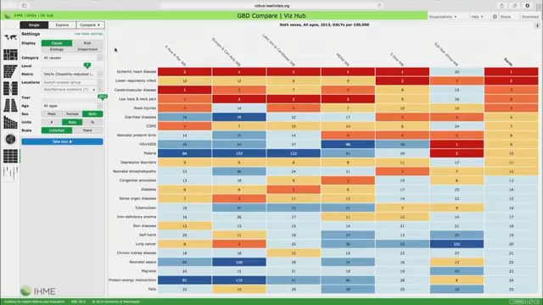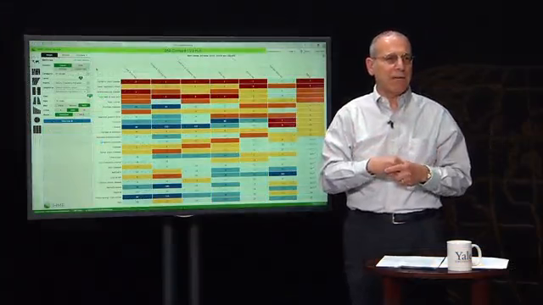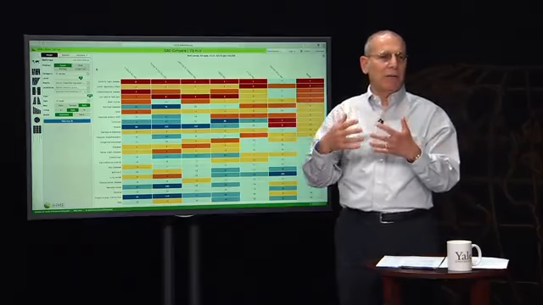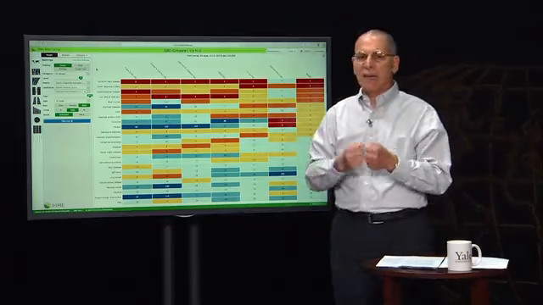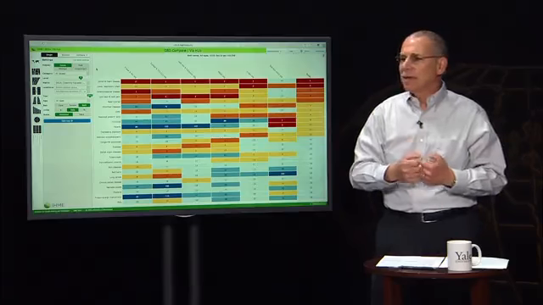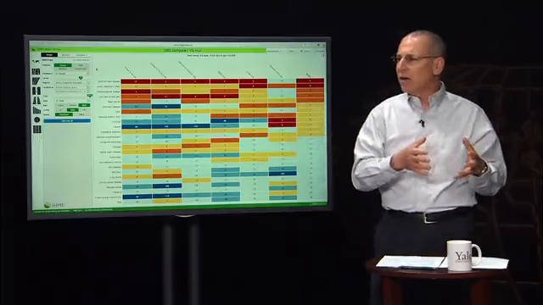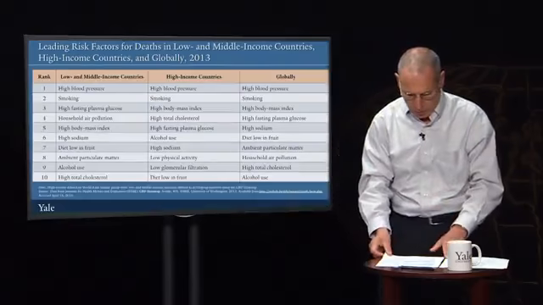And I say this partly because many people, including people like myself who've worked in this field for a long time, grew up working overwhelmingly on communicable diseases in low resource settings. And for some people, it's difficult to appreciate the exceptional importance of non-communicable diseases, not only in high and middle income countries, but even in low resource settings, as we'll talk more about.